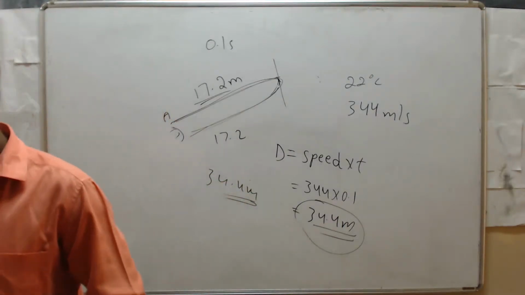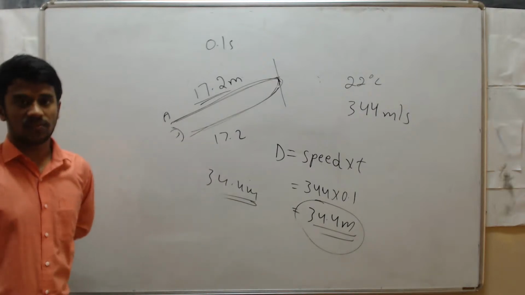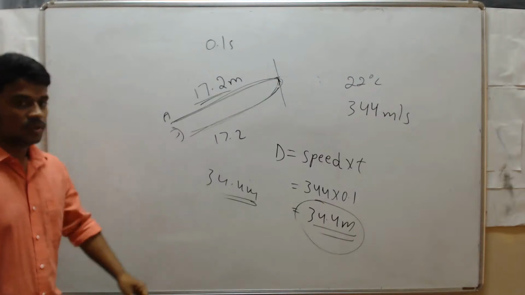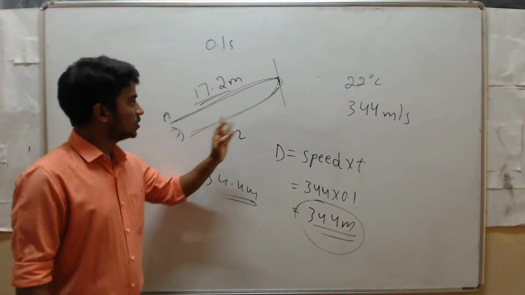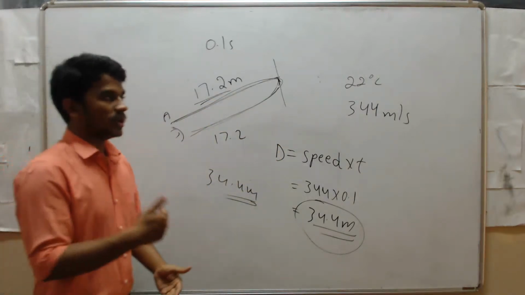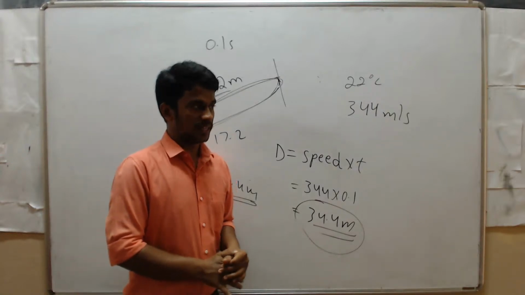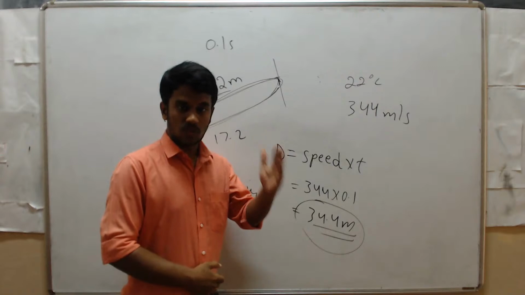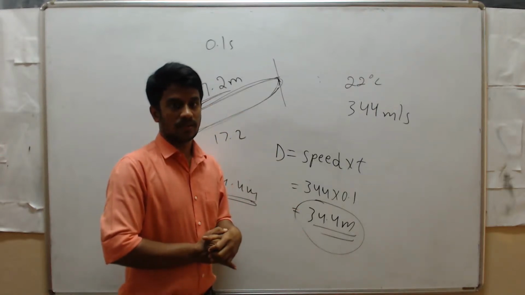Okay. So to hear an echo means what? The multiple reflections of sound. So what is the minimum distance from person to the obstacle? That is 17.2. See, if you want to hear echo, for example, you are in a classroom, the distance between your classroom walls and you should be equal to 17.2 meter.